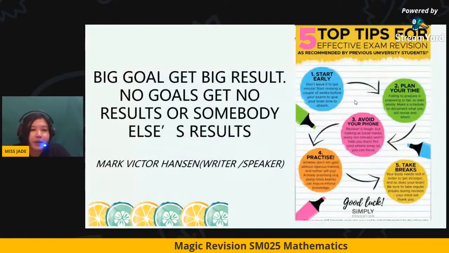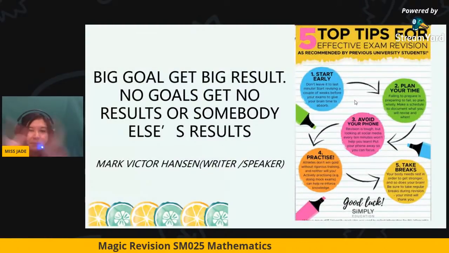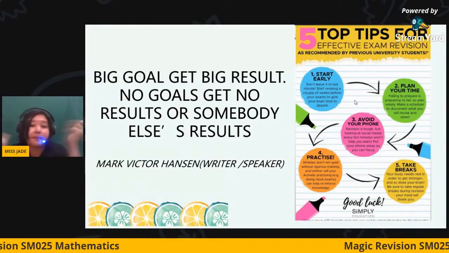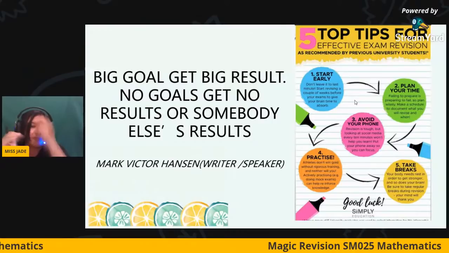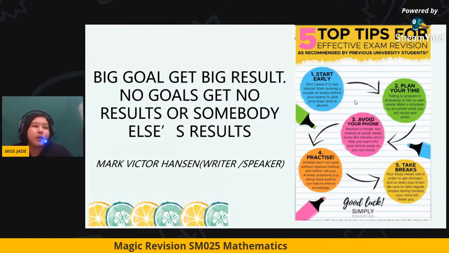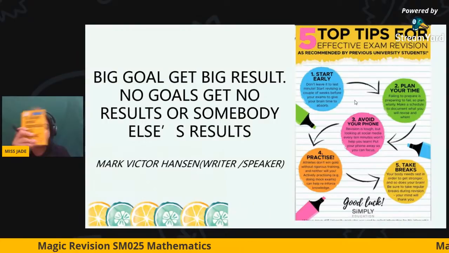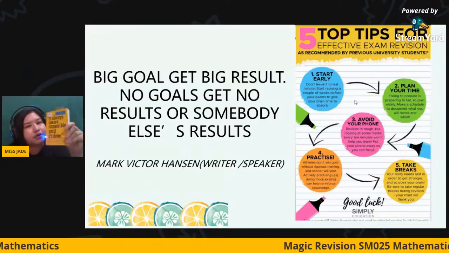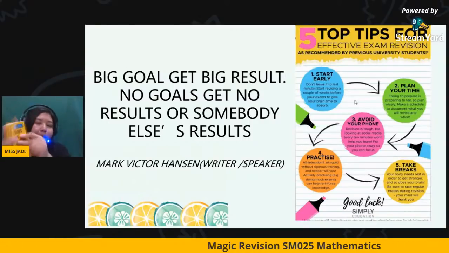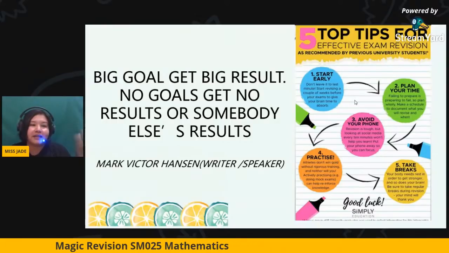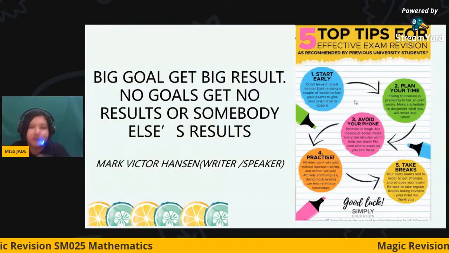Okay, and the last part with me, I would like to take a look at this one. A big goal, get the big result. No goals, you get no result or somebody else's result. This is a very interesting quote that I like because this morning, when I had a problem, I flipped this book, Nothing is Impossible, because I'm worried about today, what I'm going to share with you. When I just opened the page, I got this quote. This is the quote that God gave to me that I would like to share with you.